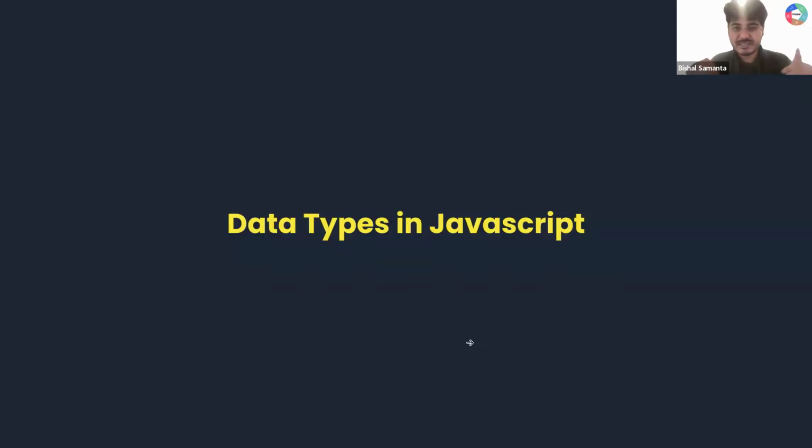Exactly the same. Very good point. So one single variable contains a single value for now. Okay, understood? Sure. Now let's move to part 2 of today's session, that is called data types in JavaScript. Okay, data types in JavaScript.